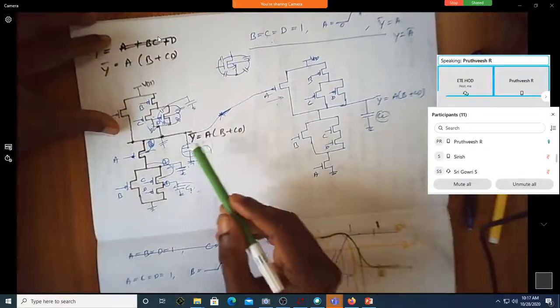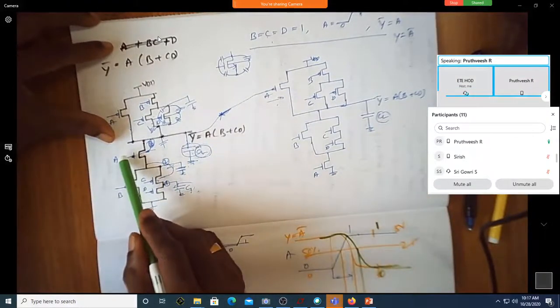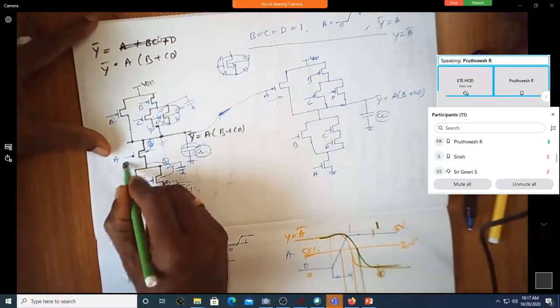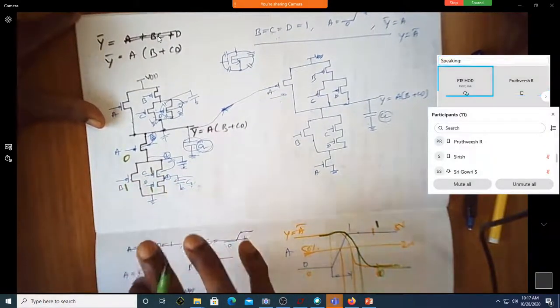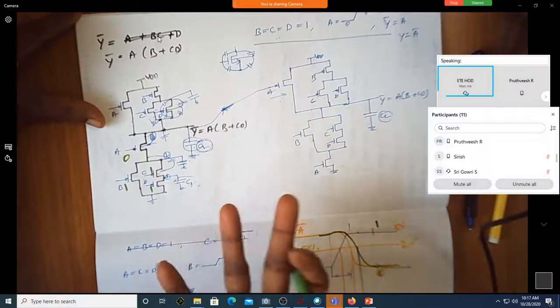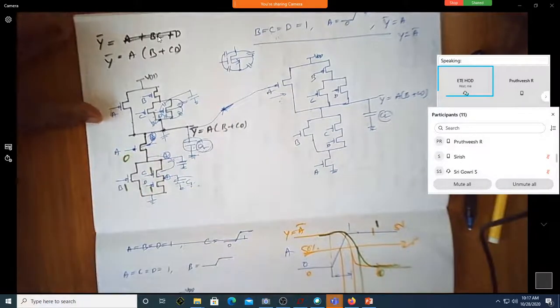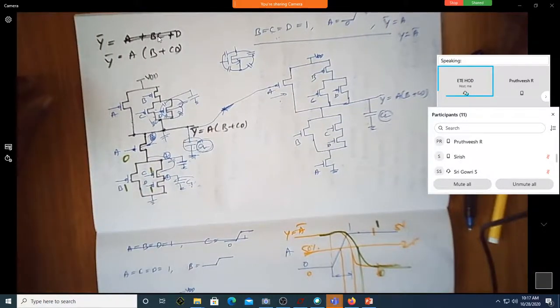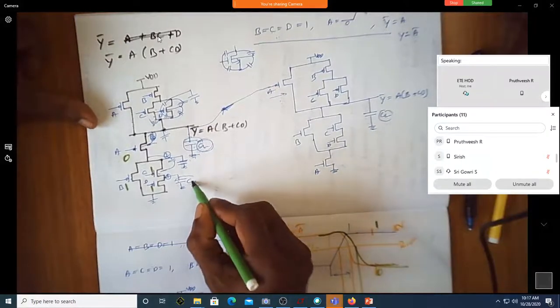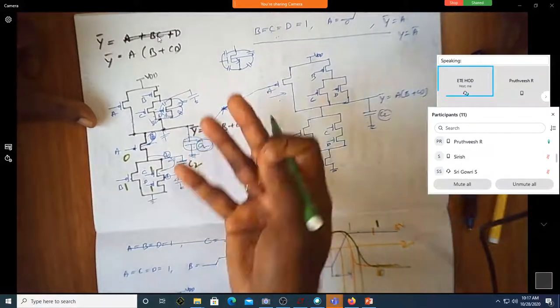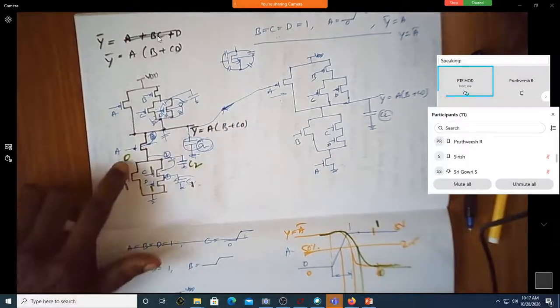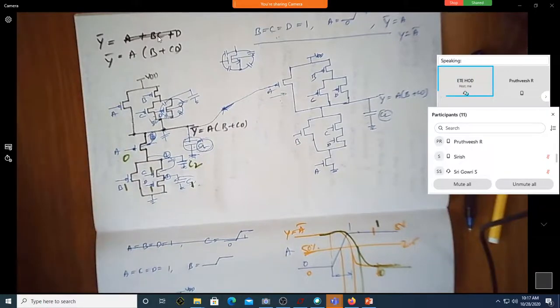Now assume that this is 0, and this is 1, this is 1, this is 1. Which internal load capacitances would have discharged before this becomes 1? Node capacitance C1 and node capacitance C2, both of them have already discharged before this goes high.